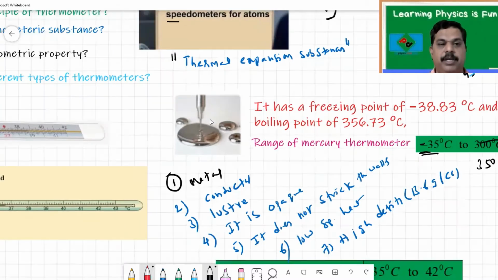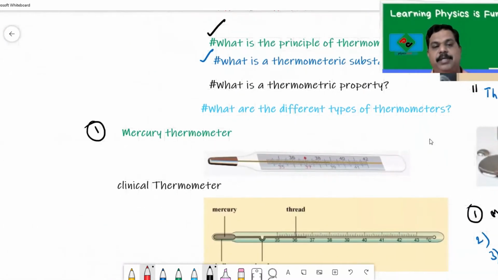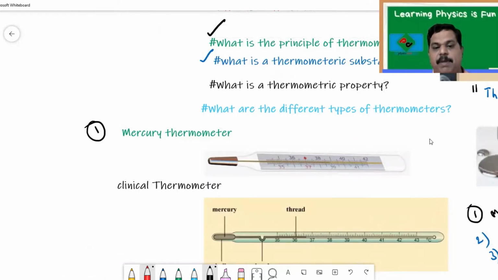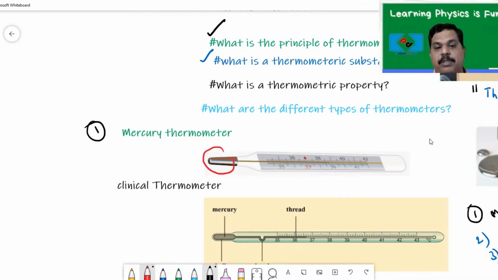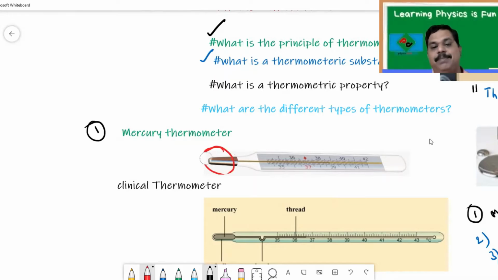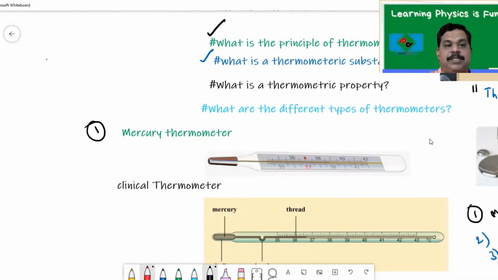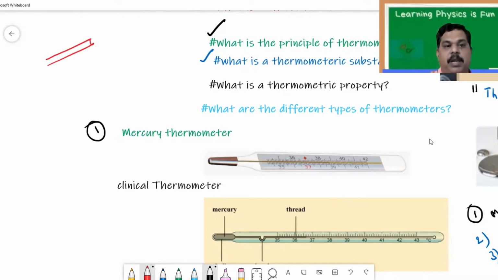Now, one question I need to answer here is, if you look at the bulb of a thermometer, why is the bulb of a thermometer in the form of a cylinder? Why is it not a sphere? They ask a question: why is the bulb of a thermometer cylindrical in shape, but not spherical?